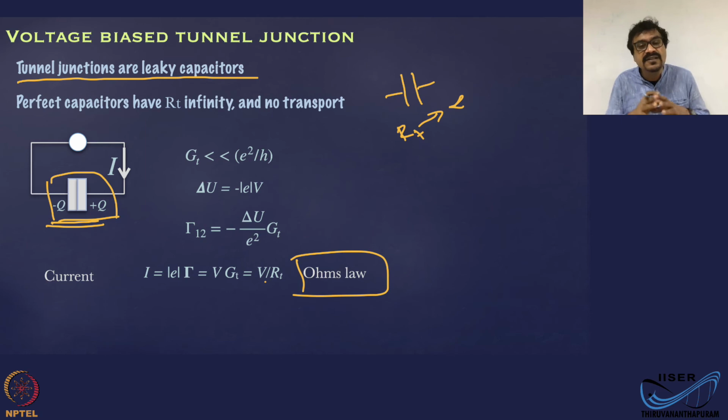So all these things put together, the tunnel junction will behave like a resistor. That's what it says. It just justifies our assumption also. Okay, assuming attributing a resistance value to the tunnel junction. Okay, in the small bias range, the tunnel junction will behave like a resistor. That's what it says.